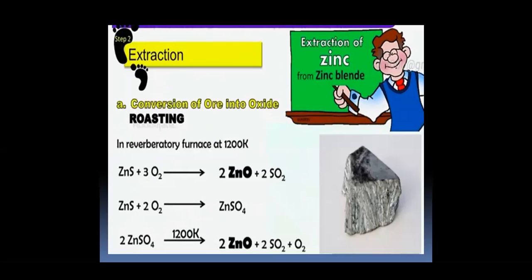Conversion of ore into oxide by roasting: in the reverberatory furnace at 1200 Kelvin, zinc sulfide gets converted into zinc oxide, and zinc sulfide on decomposition at 1200 Kelvin gives zinc oxide, sulfur dioxide, and oxygen.